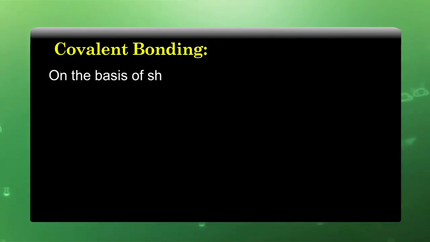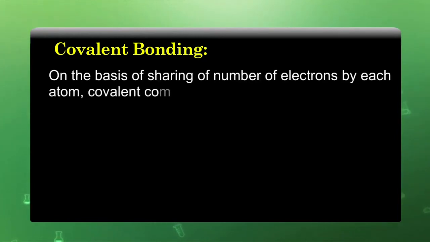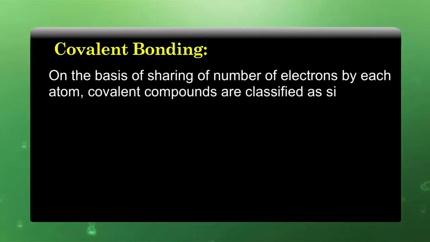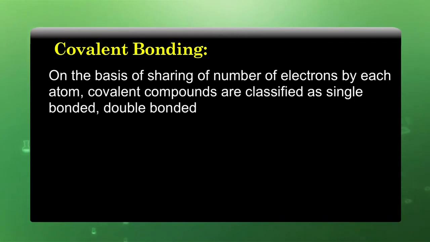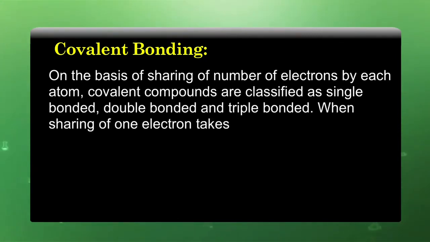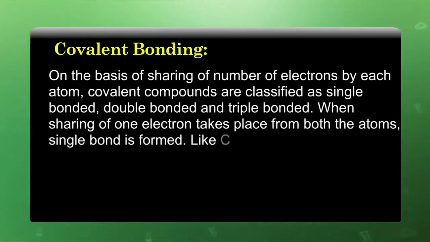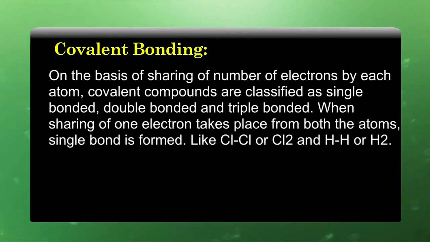On the basis of the number of electrons shared by each atom, covalent compounds are classified as single bonded, double bonded and triple bonded. When sharing of one electron takes place from both the atoms, a single bond is formed, like the Cl-Cl bond or H-H bond in H2.